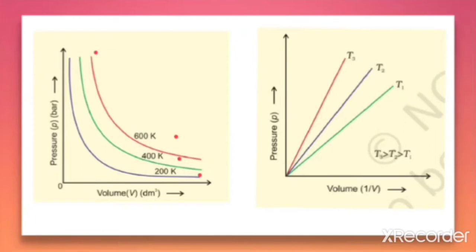For these different temperatures, when we make a plot between the pressure and 1 by V, we get a straight line for each temperature, which is shown here. When the temperature is T3, that is greater than T2, then T1, we get three straight line plots. So this is about Boyle's law. However, at high pressure, the gases deviate from Boyle's law. Under such conditions, a straight line is not obtained in the graph.